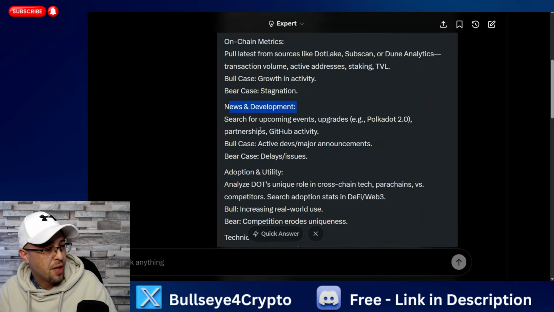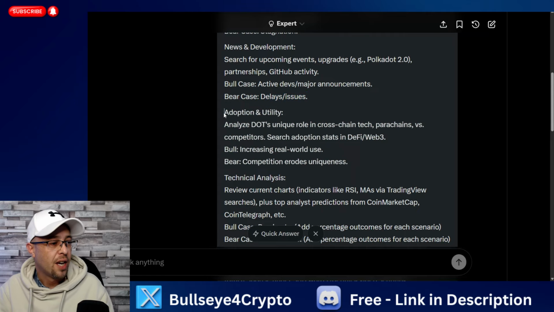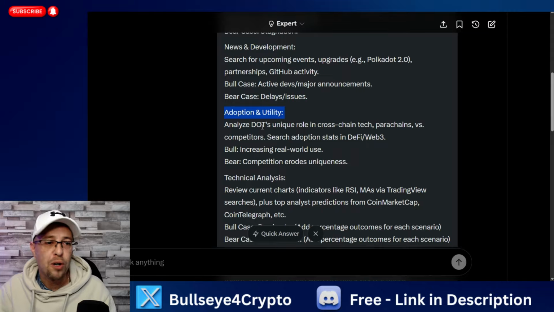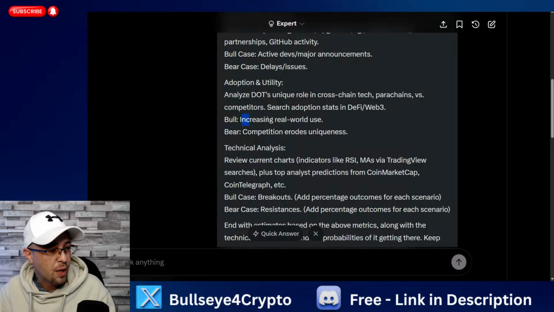News and development: search for upcoming events, any upgrades, Polkadot 2.0, partnerships, GitHub activity. And then, of course, we want the bull case again: active devs, major announcements. Bear case: delays, issues. These are all important things. Adoption and utility. So we need to analyze DOT's unique role in cross-chain tech. Remember, is it different to other chains? Does anything do it better? Parachain versus competitors, and then search adoption stats in DeFi and Web3. And then, of course, we want the bull case, an increase in real-world use, and the bear case, competition.